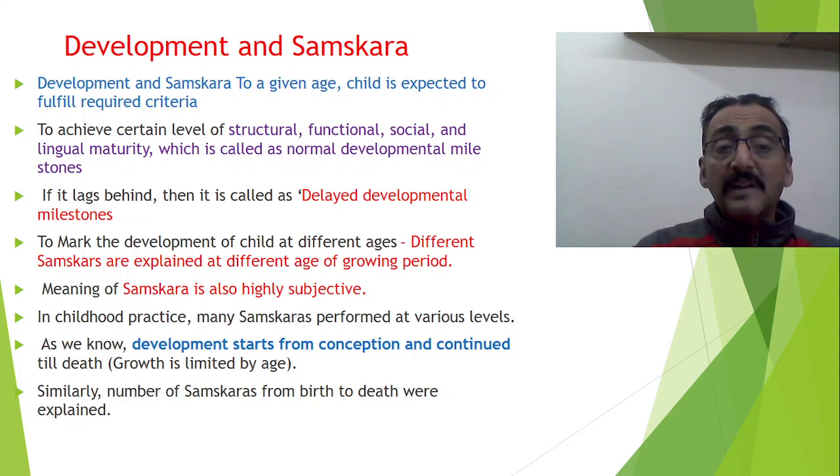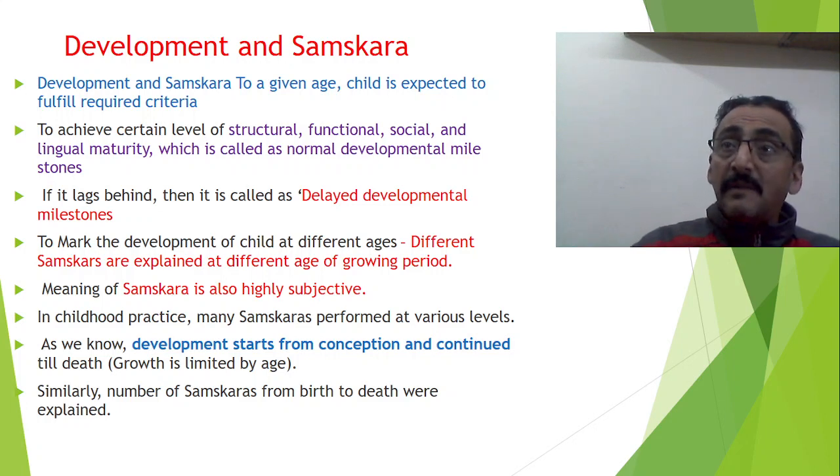In childhood practice, many samskaras are performed at various levels. As we know, development starts from conception and continues till birth. Therefore, Ayurveda also explains how to assess the development of the fetus. Therefore, the antenatal lady is also given three important samskaras: one is Garbhadana samskara, another is Pumsavana samskara, and the last is Simanta Unnayana samskara.